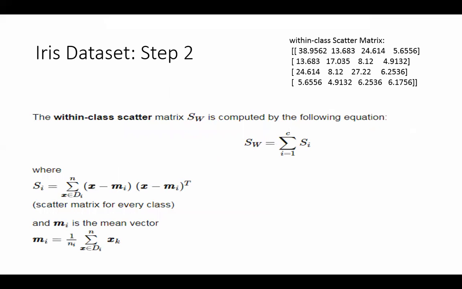The scatter matrix is calculated within class. Scatter matrix is calculated by this formula. Within class का क्या मतलब हुआ? हाँ, within the class. यानी within each 10 rows. सही है? So x minus mi, which is the mean of that class, into x minus mi transpose and sum over all the points from x to n for that particular class. ठीक है? That is the way it is calculated, and mi is the mean vector. इससे आपको मिल जाएगा. So within class scatter matrix is this one. So why we have 4 values?